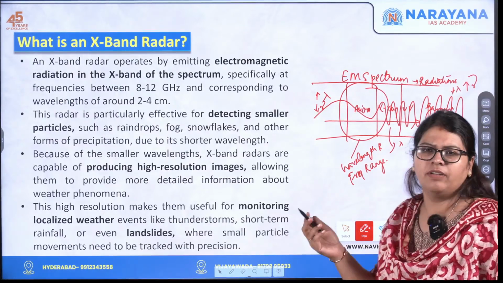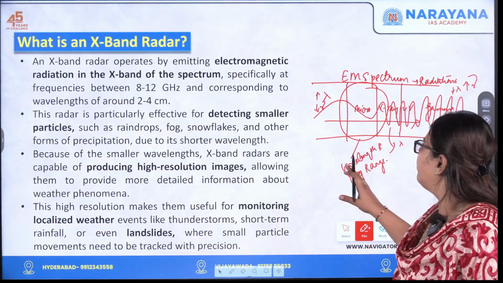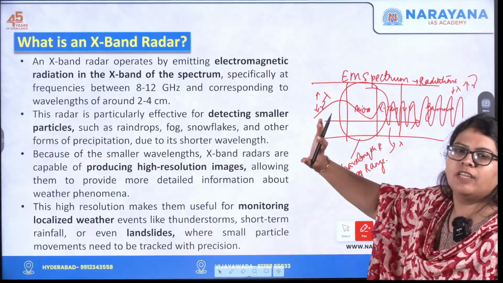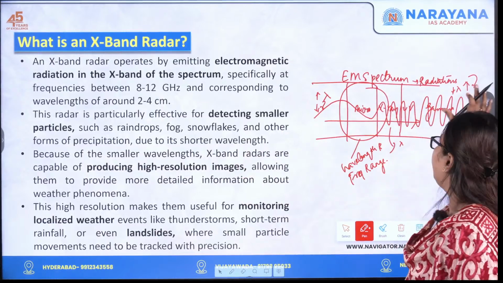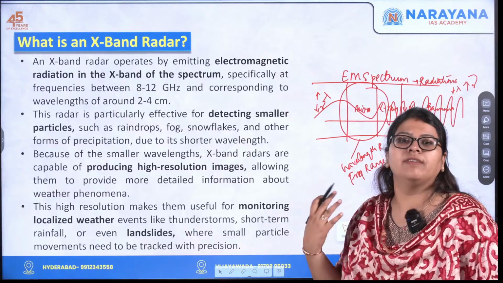It's easier to understand. Even if you don't understand, you just have to remember that over here the wavelength is broad, it's more. Since wavelength is inversely proportional to frequency, the frequency is less over here. And here, at the gamma rays, the wavelength is less, so the frequency will be more.